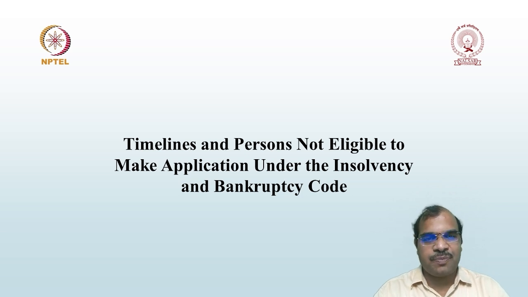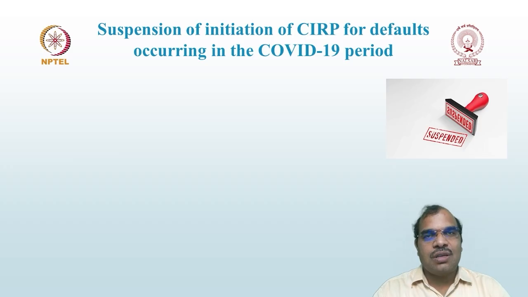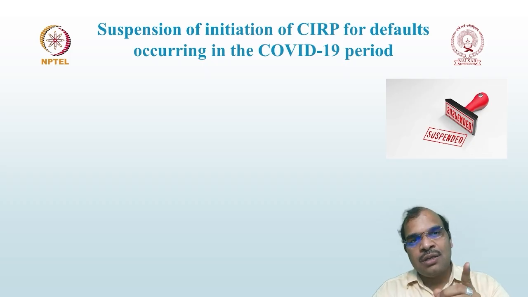initiation of CIRP process. So today, first we are going to discuss the concept of persons who are not eligible to make an application under IBC. That means under this section, if any person falls under this section, then they cannot make an application under section 7, 9 or 10.